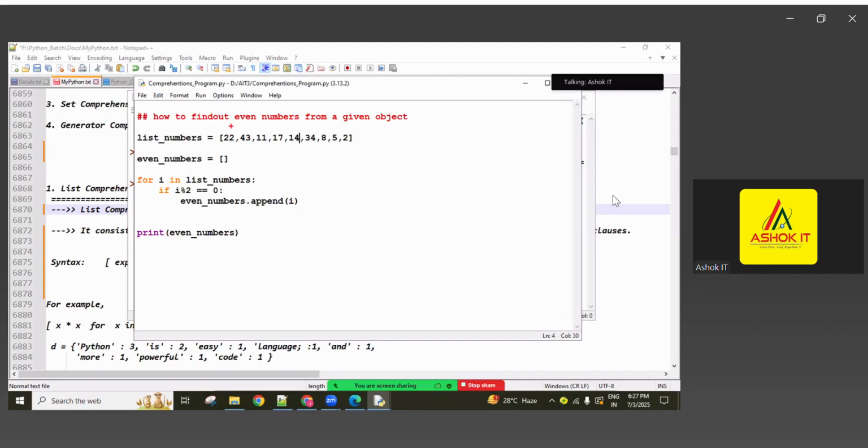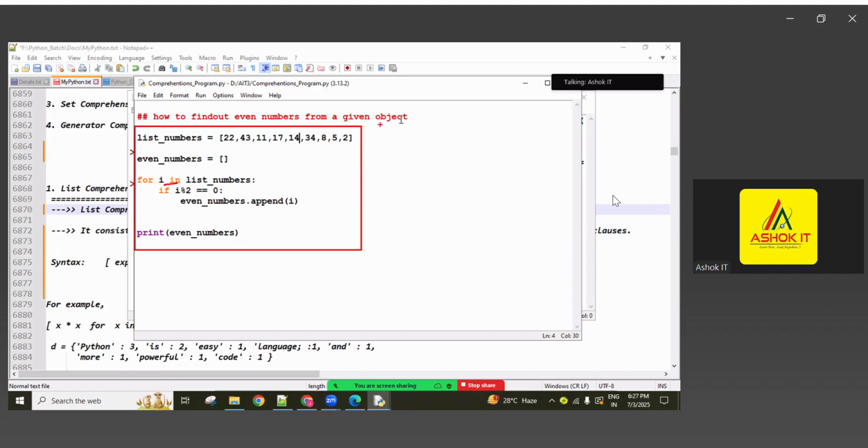So what is the definition? From an existing sequence object, we can find our required sequence object based on the requirement by writing a concise block of code, which is called comprehension. If you are generating a list type object, it is called list comprehension; if you are generating a set type object, it is called set comprehension, like that. But right now this is not comprehension; this is a normal for loop and conditions, the general concept.